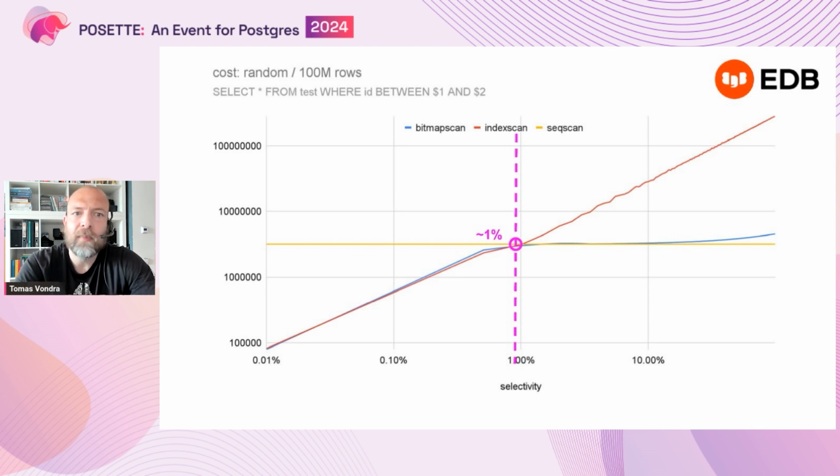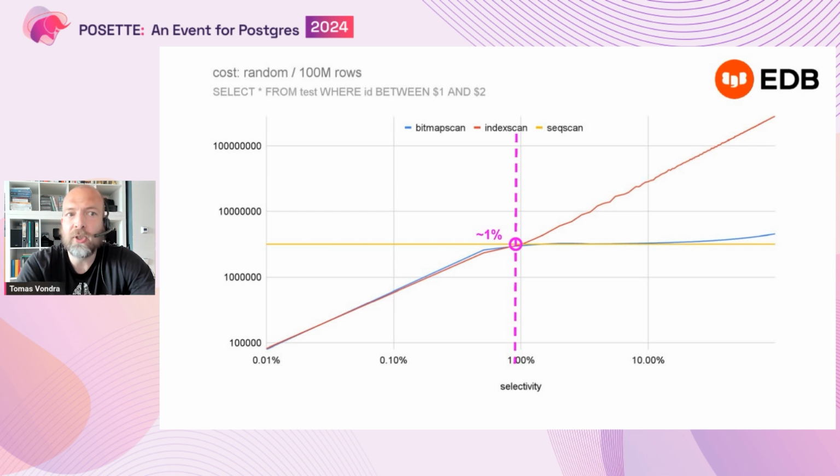That doesn't really matter, but the important thing here is that the costs actually do cross over at about 1% selectivity, right? Until that point, the index scan and bitmap scan are the cheapest way to execute the query. And from about 1%, because of the randomness and so on, we actually switch to the sequential scan, right?